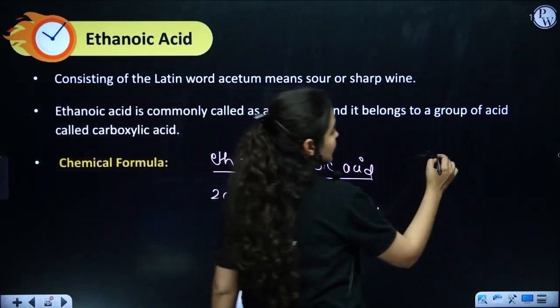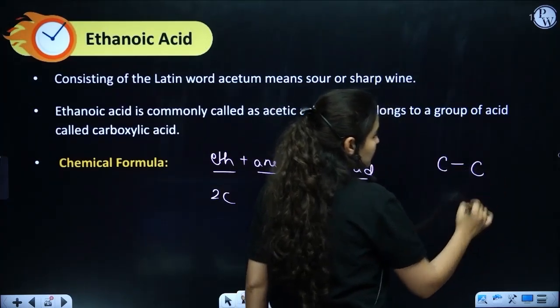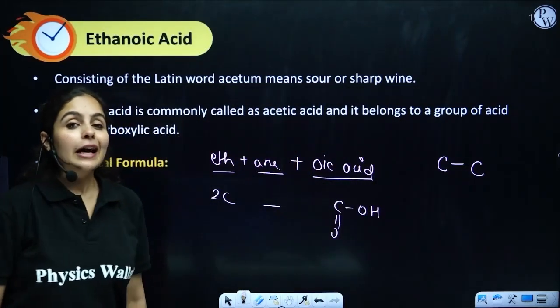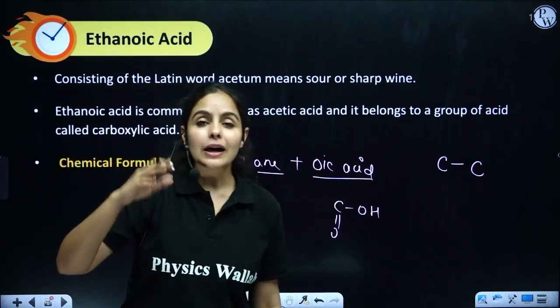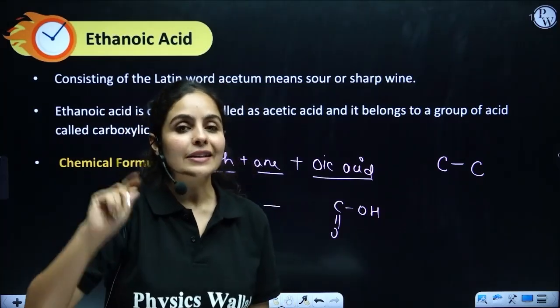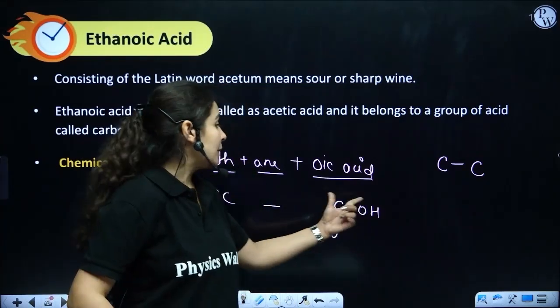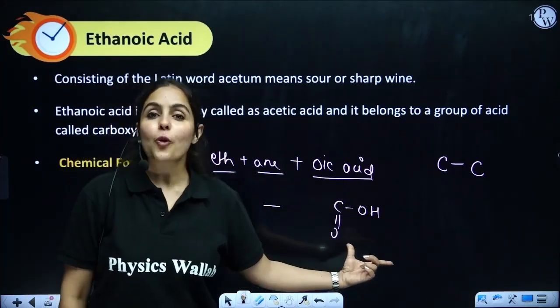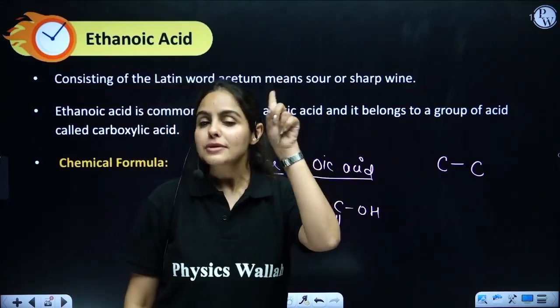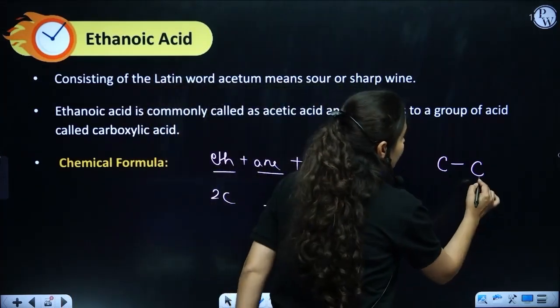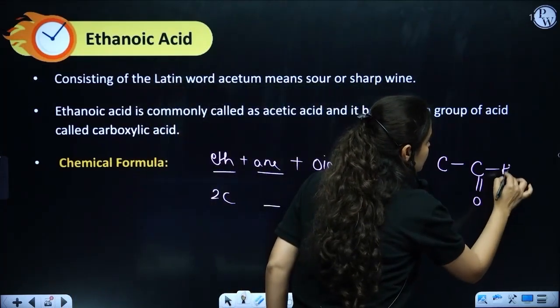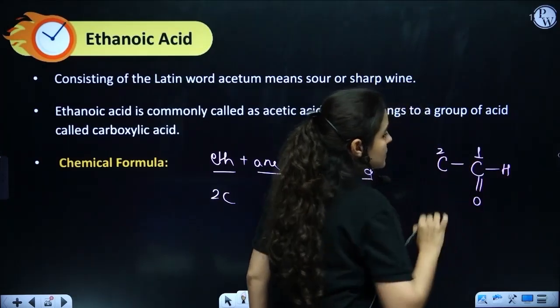So to make this, I have to put 2 carbons because it's eth. As you remember, I have already informed you about this in part 1 of carbon and its compounds. If the functional group has its own carbon atom, we are going to count it as number 1. So the ethanoic acid carbon is number 1 and the other carbon is 2.